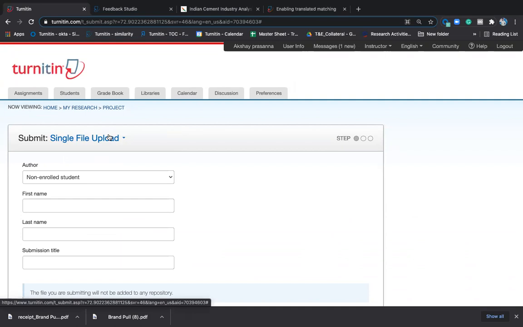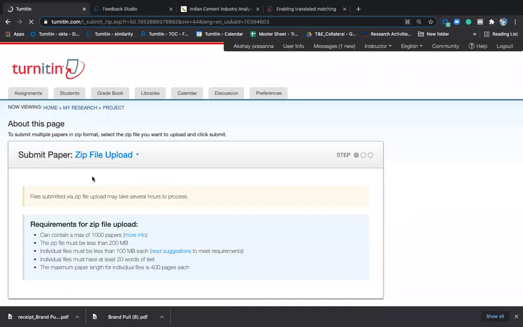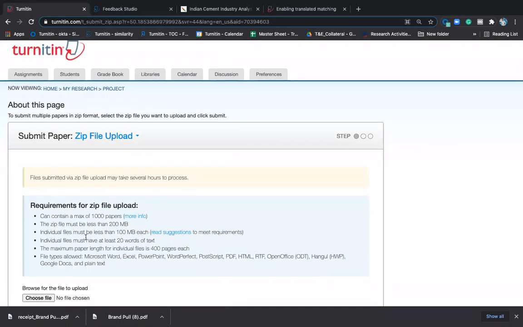Once you upload, it will unzip all the files and generate separate similarity reports. The maximum number of papers is 1000, and the zip file should be less than 200 MB. Those are the file requirements.